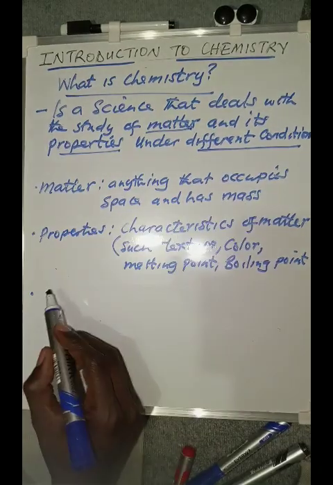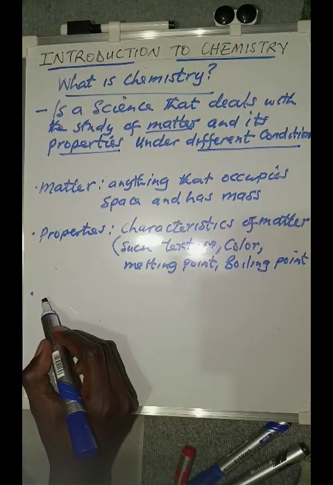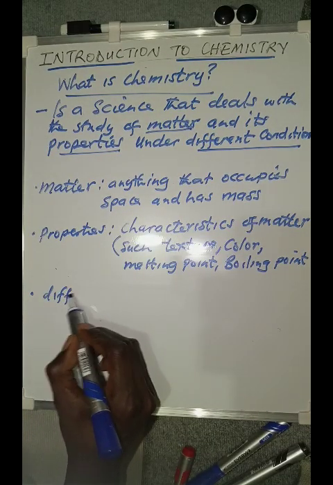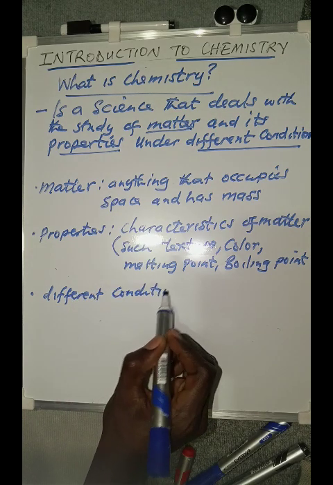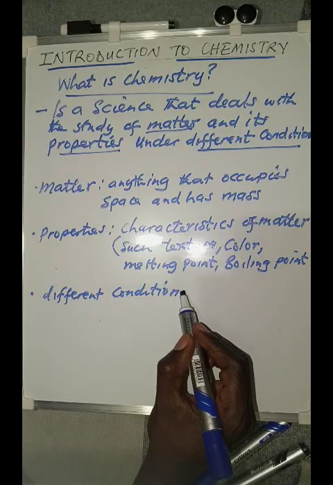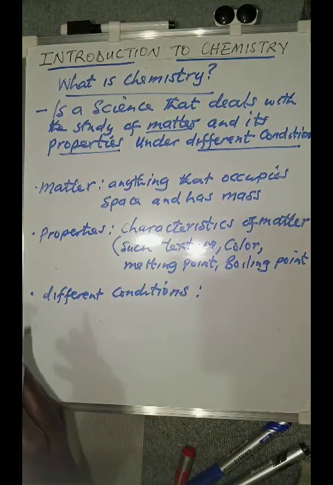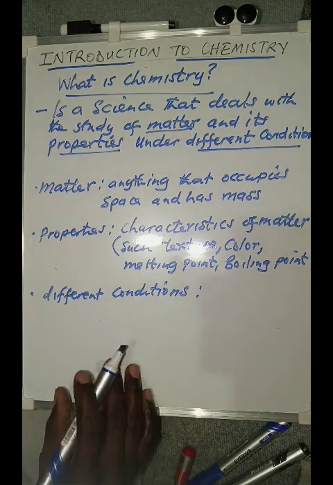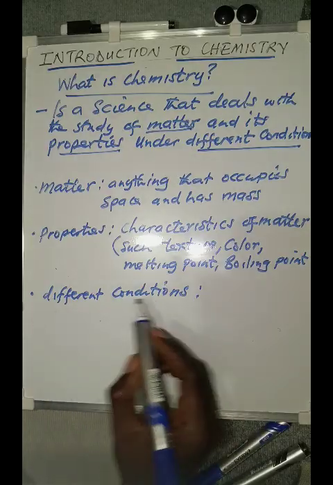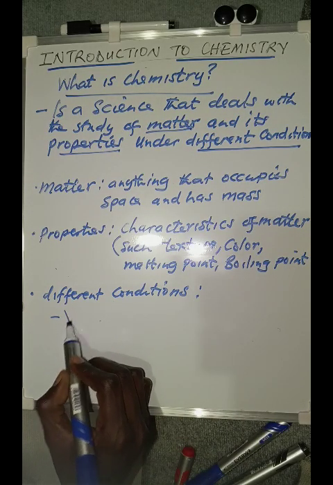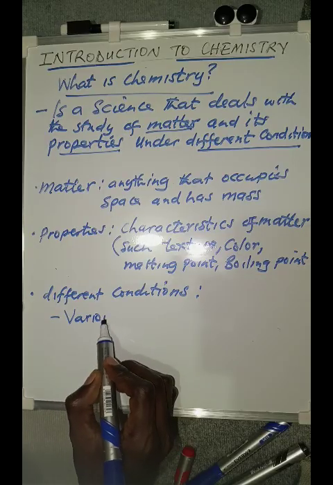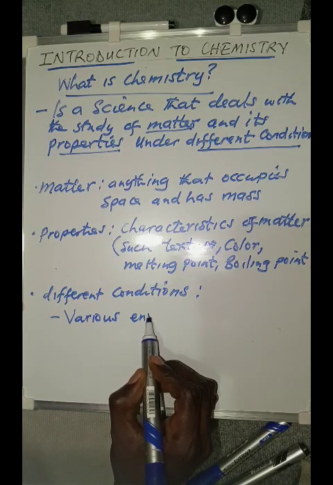The other aspect that we want to define in our definition is different conditions. What exactly do I mean when I say different conditions? Different conditions in this case simply means various environments.